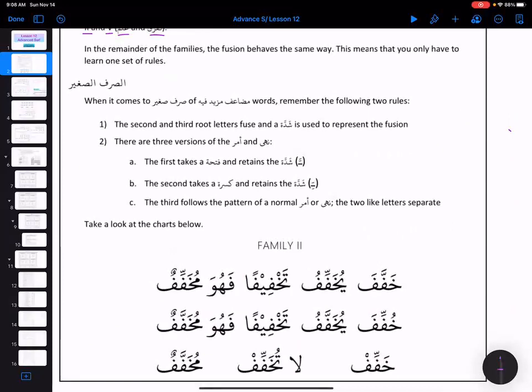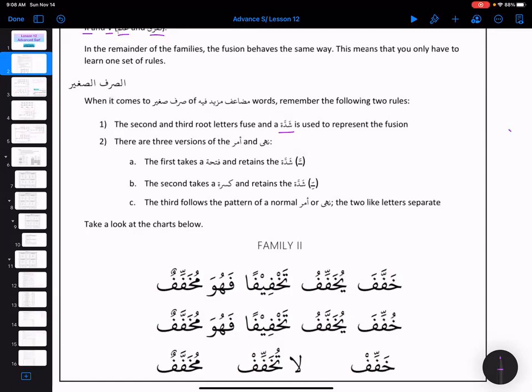When it comes to Sarf Saghir, for the Mudaf Mazid Fihi words, remember these 2 rules. The second and the third root letter fuse, and a Shadda is used to represent the fusion. So we will see these 2 root letters ending on Shadda.